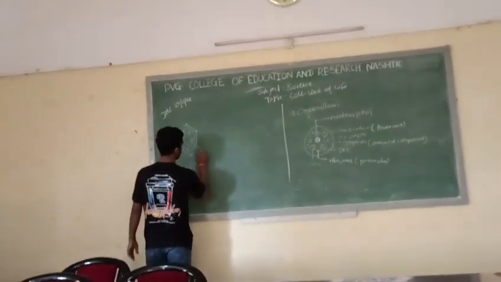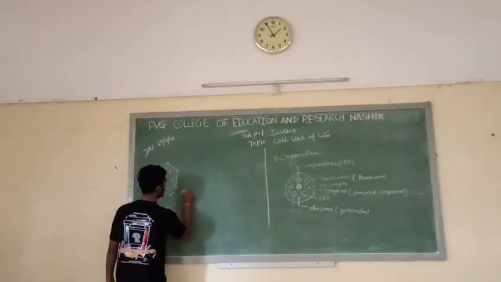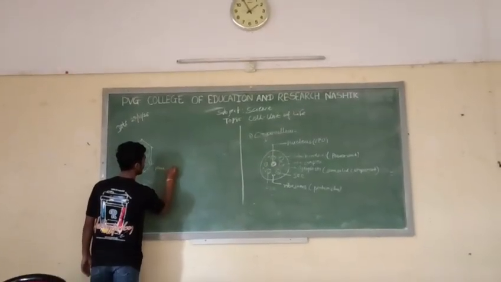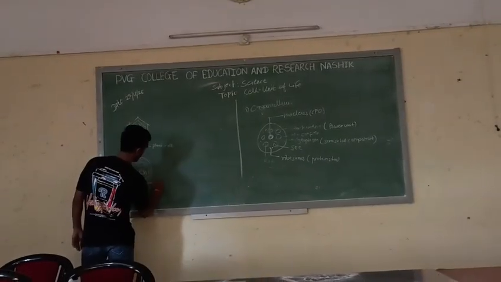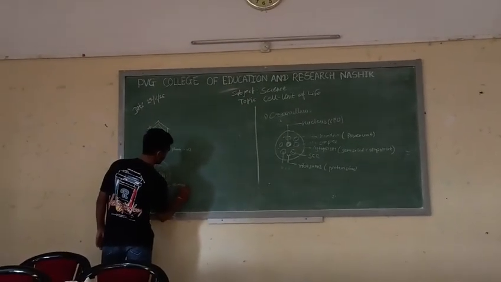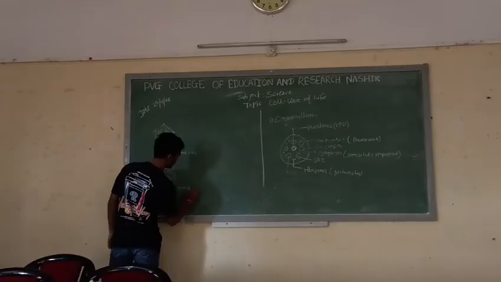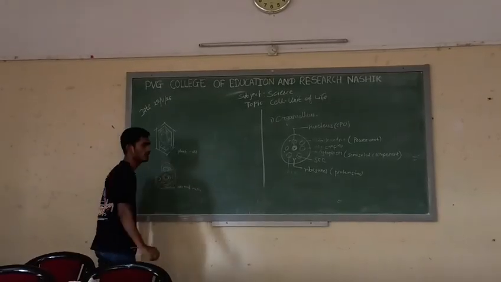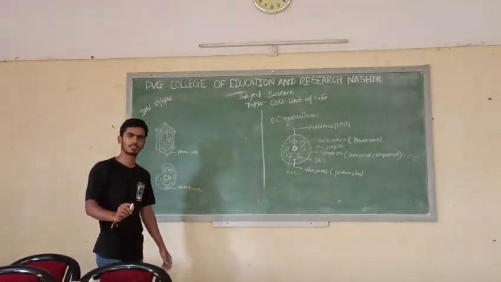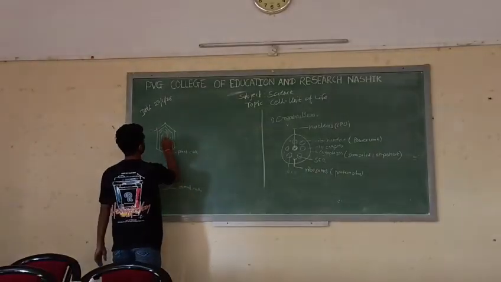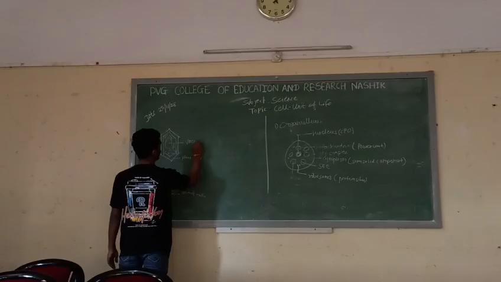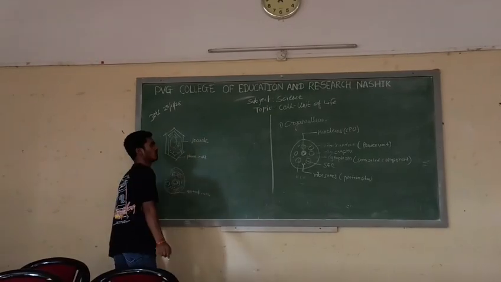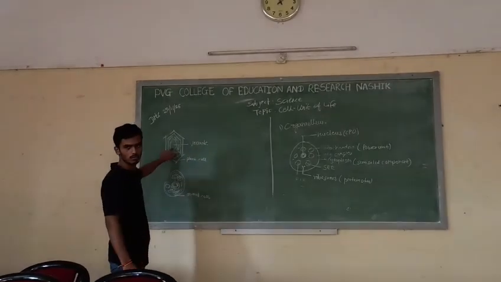Now this is plant cell and this is animal cell. We will study now different parts of plant cell and animal cell. This circular part is known as vacuole. Now what is vacuole?